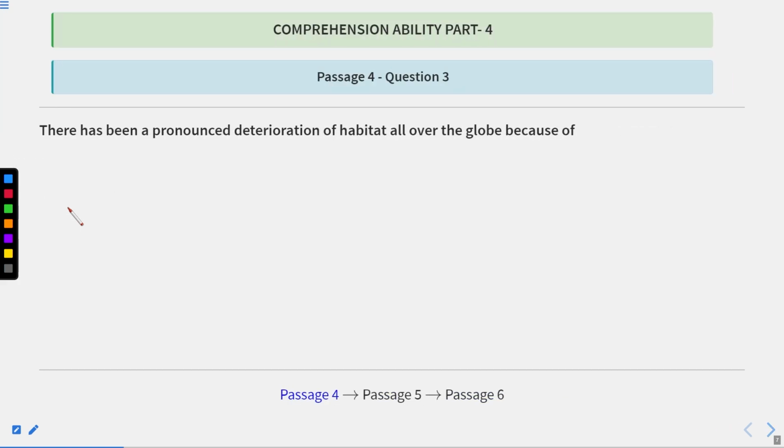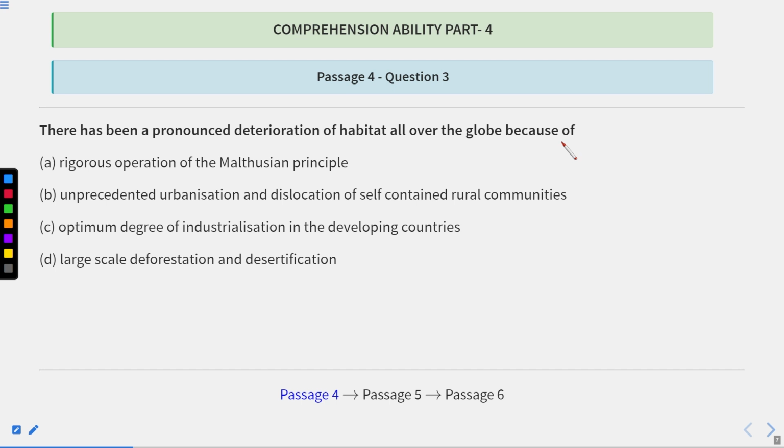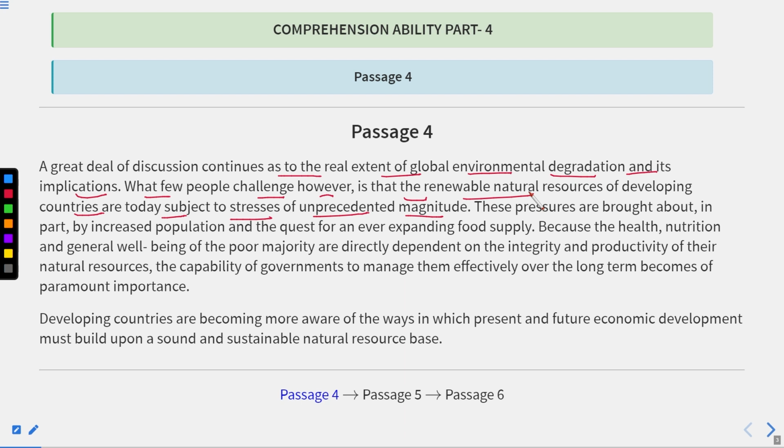It is another question. There has been a pronounced deterioration of habitat all over the globe because of: rigorous operation of the Malthusian principle, unprecedented urbanization and dislocation of self-contained rural communities, optimum degree of industrialization in developing countries, large-scale deforestation and desertification. Now, one more thing is there. Pronounced deterioration of habitat all over the globe because of. A very important thing in this is, now let us read the passage again.